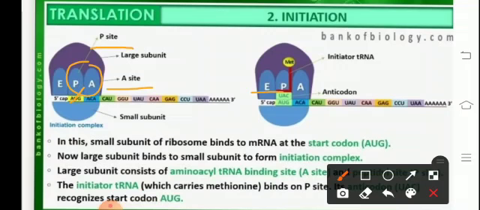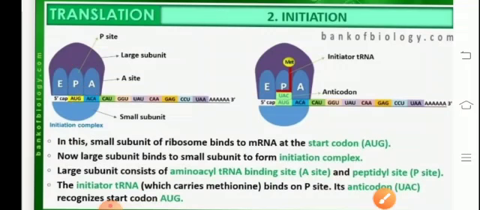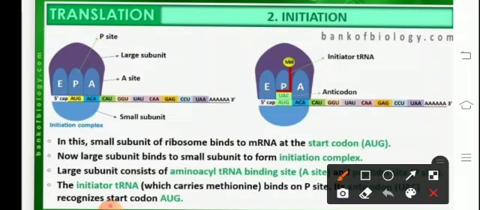Initiation requires initiation factors, represented as capital IF, which are present in the smaller subunits. They catalyze the reaction. The charged tRNA, about which we had discussed in the last module, specific for the initiation codon, that is methionine tRNA, reaches the P site. So the initiator tRNA primarily binds to the P site, having AUG on the mRNA. The anticodon for it is UAC on the anticodon loop of the tRNA.